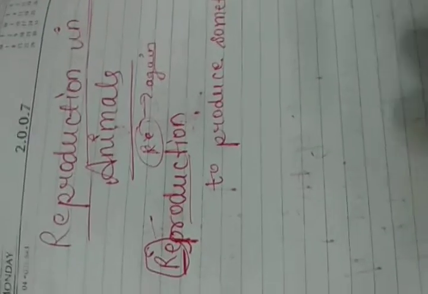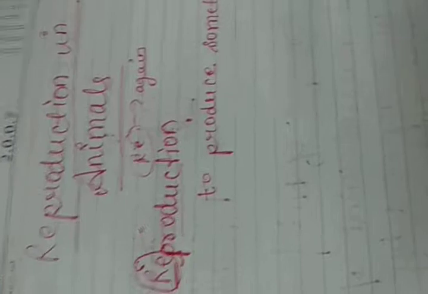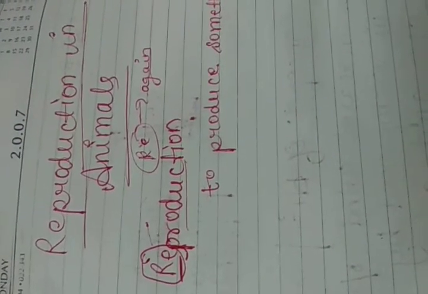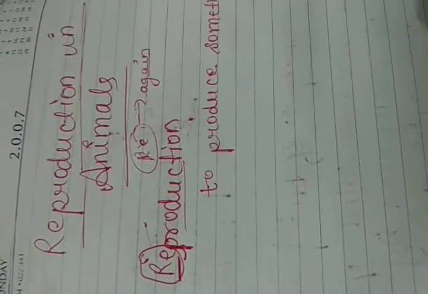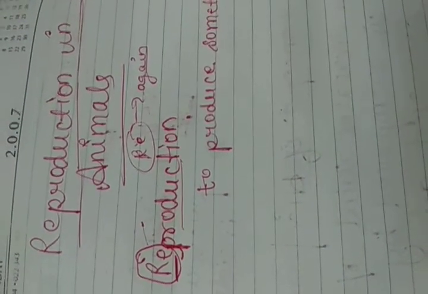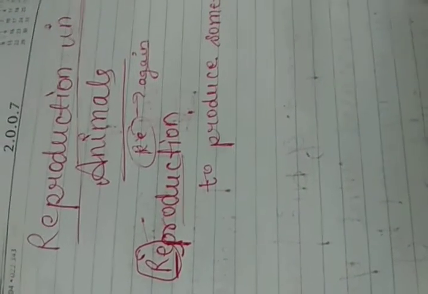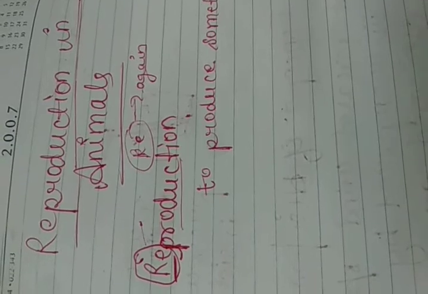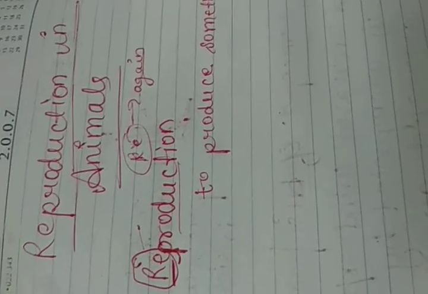Each of the organisms gives birth to young ones which are very similar to them. So the basic features look similar in both of them. So how are these new organisms formed? That process is called reproduction. It is basically the process by which a living organism produces its young ones.